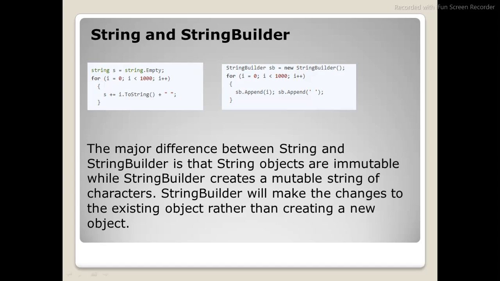I have just given an example here: string s is equal to string.Empty. In this I am looping 1000 times. What it does basically is create 1000 objects. When it comes to string builder, it will basically create one object using the sb.Append method. Later you can convert this sb to a string, so that will ultimately give you one object. That is the major difference between string and string builder.